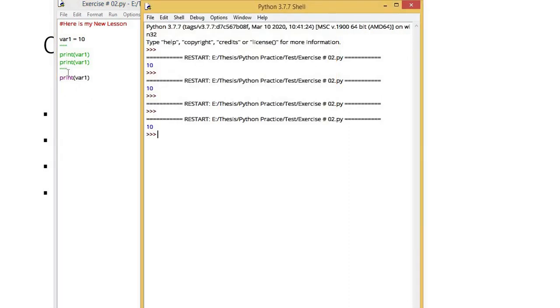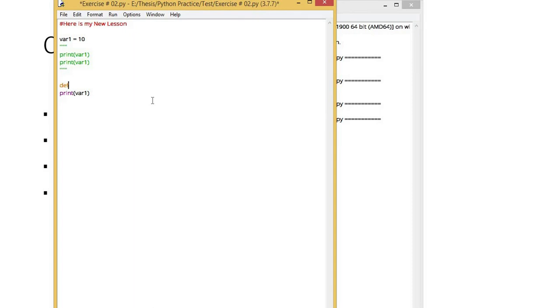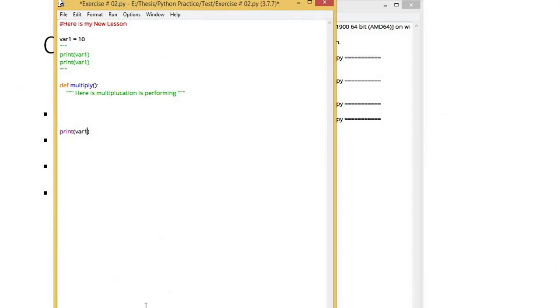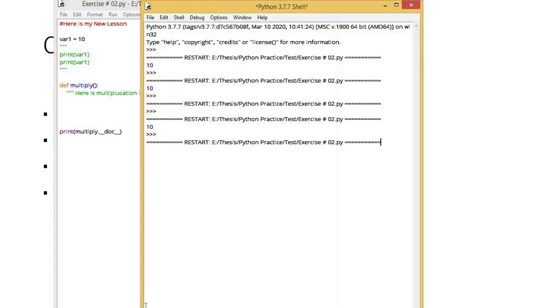How do we perform the third method, which is called the docstring? If I make a function, define multiply, I pass some arguments here, and write the multiplication in this function. I call this function after going out of its scope. There is a particular method to call which we will see. So let's simply print it. Now what docstring will do is, we name the function multiply dot double underscore doc double underscore. When we run it, it has described the comment that was placed inside this function, what this function is actually doing. This is called a docstring comment.